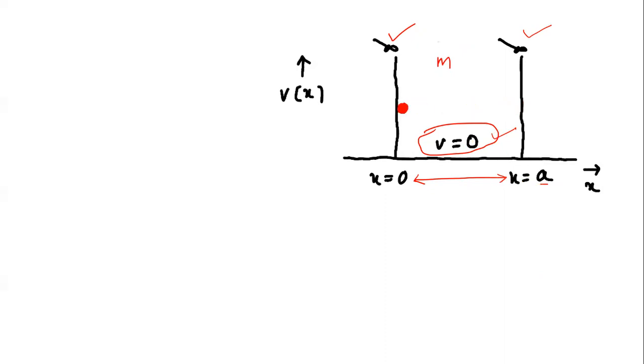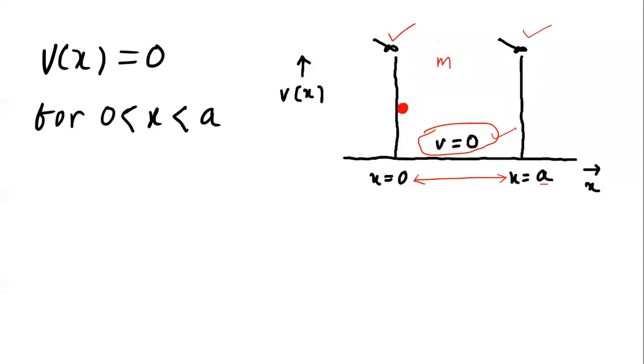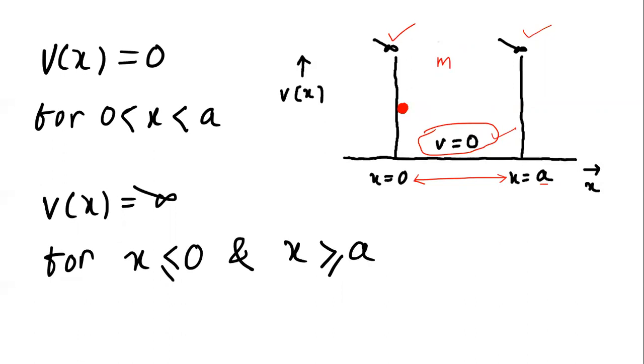So here, mathematically, we define that the potential will be 0 for x lying between 0 and a, and will be infinite for x greater than or equal to a or x less than or equal to 0. Elsewhere, other than between 0 and a, we consider the potential function to be infinite. Since the potential is infinite outside the wall, the probability of finding the particle outside the well vanishes. So there is no existence of the particle outside the well.